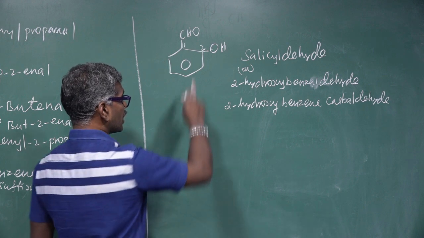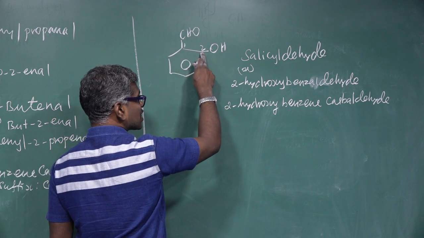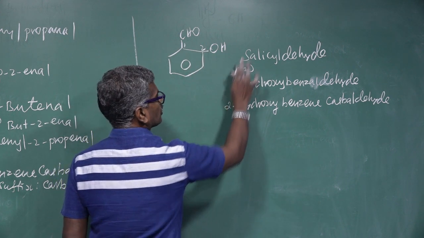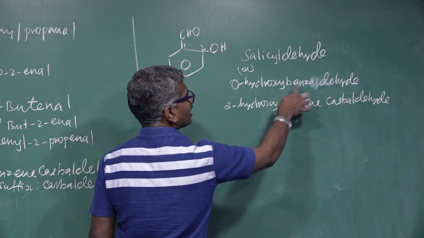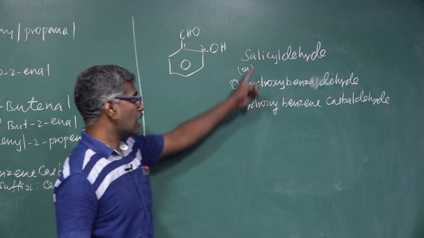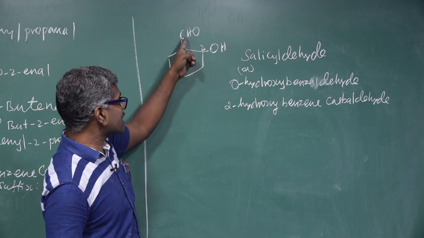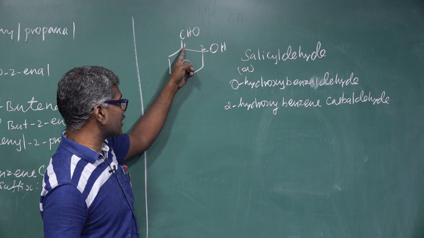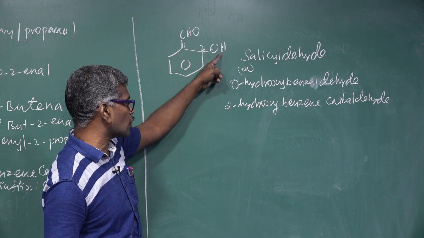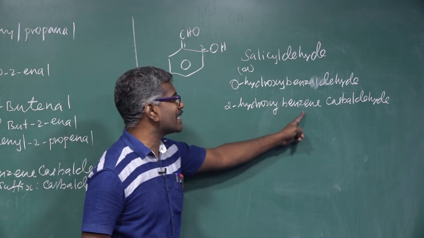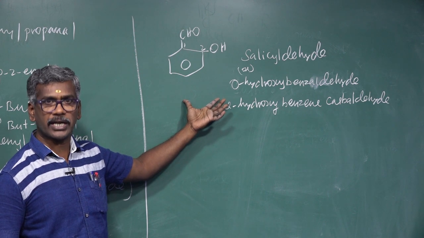Here, one more. The first carbon has the aldehyde group attached. The nearest carbon is called ortho. So, the common name is ortho-hydroxybenzaldehyde. Another common name is salicylaldehyde. IUPAC name: the aldehyde group is attached to the first carbon, and the nearest carbon, the second carbon, contains the OH group. So 2-hydroxybenzene carbaldehyde. This one is an example for aromatic aldehyde.